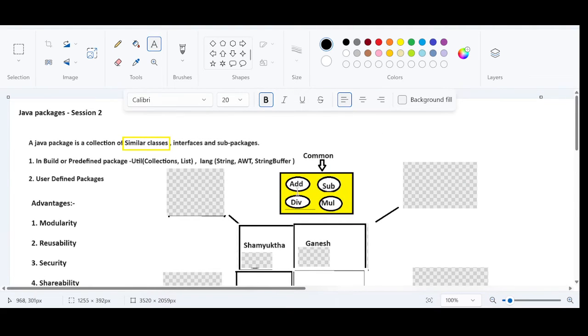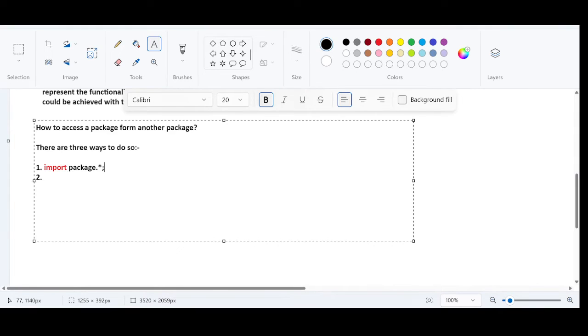How many classes are there? 4 classes are there. At a time I am able to get access to the 4 classes. Access in the sense I have the permission to use all 4 functionalities. That is what I mean by accessing. Right? If I do star, it means all the classes inside this package.